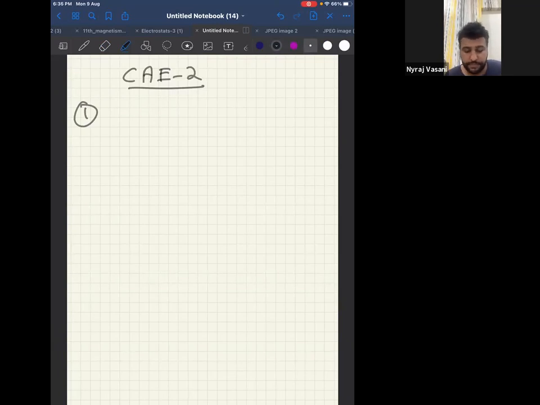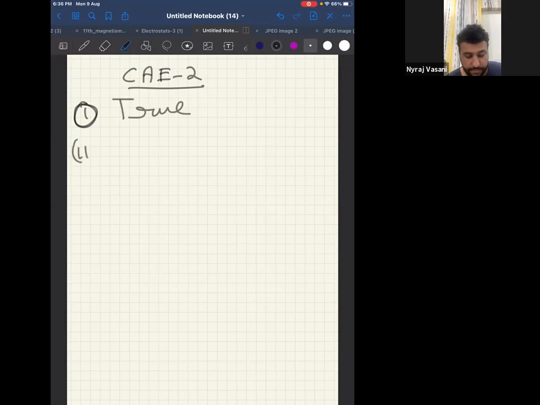Tell me the first one. State true or false. Two or more physical quantities are added or subtracted when their dimensions are same. I think we just did this and I told you this some time back. So can I say the answer for this particular question has to be true? This has to be true because when you add or subtract the same physical quantities, only then the dimension analysis will hold good. Otherwise, we cannot. Therefore, the first one answer will be true.